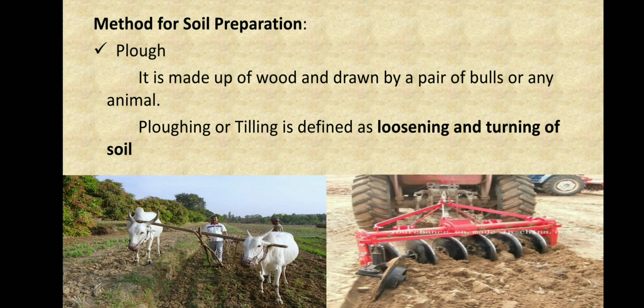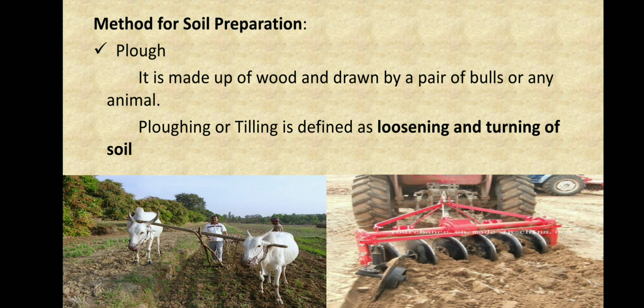So first we have to prepare the soil. This is called plowing or tilling. Plowing or tilling is defined as loosening and turning the soil. Now this is one method, and the next picture you can see is the tractor. Nowadays they plow the field with the help of a tractor.